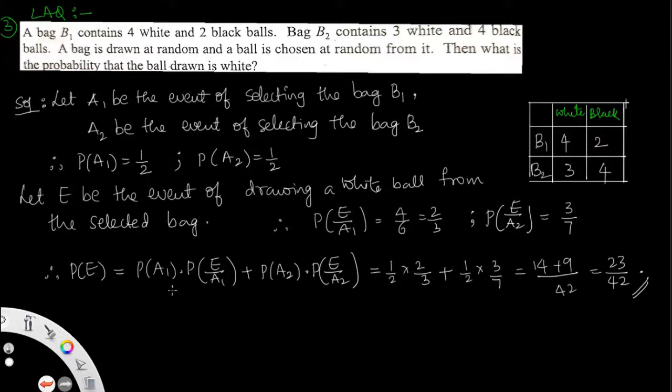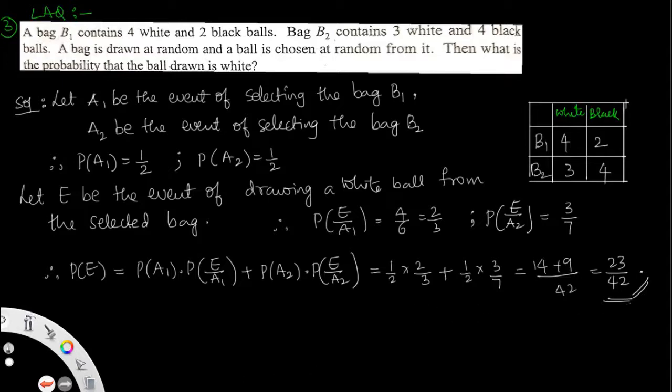If you select bag B1, that is A1, you have to select a white ball, denoted by the conditional probability P(E given A1). If it is the selection of bag B2, you have to choose a white ball, so that is P(E given A2). Take all the values we have and substitute in this way. Then you get 23/42. This is question number 3.